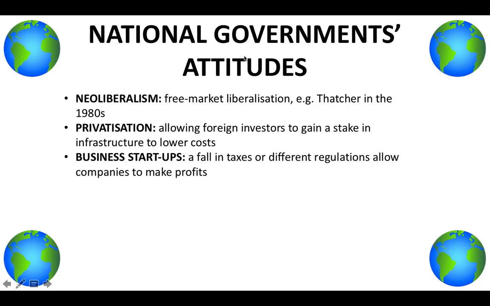Next, national government attitudes. There are three main types of government attitudes. These are neoliberalism, privatization, and business startups. Neoliberalism is basically just another word for free market liberalization, and an example is the UK's Prime Minister Margaret Thatcher in the 1980s, and they tend to favour government intervention, which does actually slow down economic development, which increases wealth and leads to trickle down.